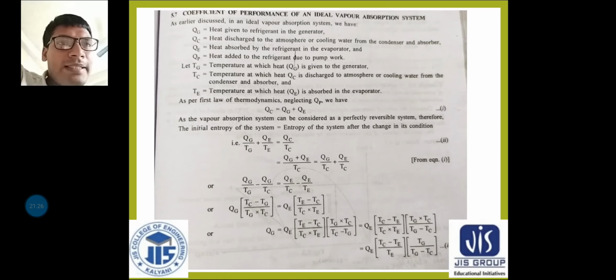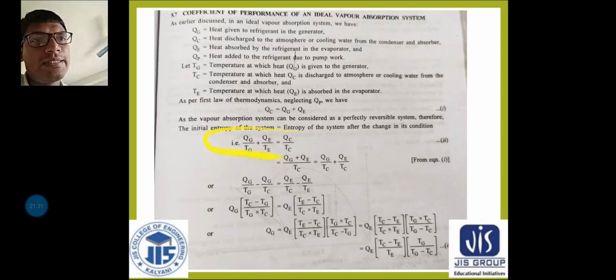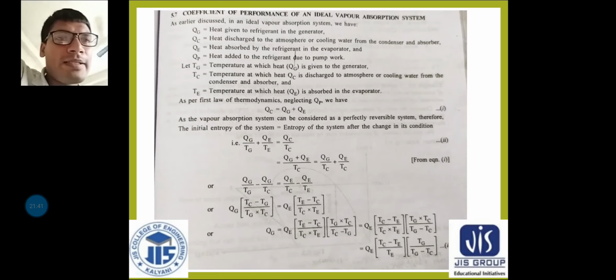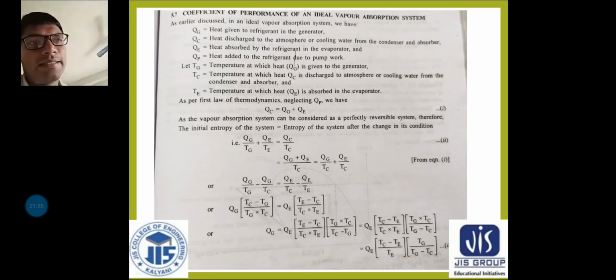Now let us consider, from equation number 1, so this equation is clear. From equation number 1 I can write QC is equal to QG plus QE. So here I have written QC is equal to QG plus QE, and if I am dividing with respect to TC, so QG by TC plus QE by TC is equal to QG by TG plus QE by TE.